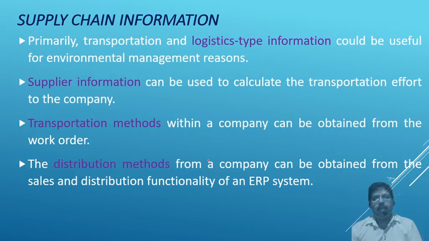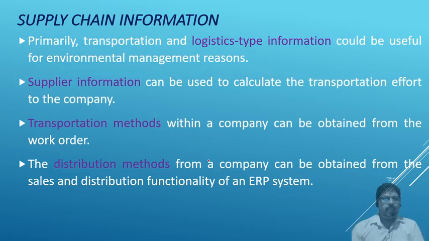Similarly, when the supplier information is there, what is the location of the supplier, how they supply the things, what transportation efforts are made by the company, and what transportation methods they are using. Sometimes they may bring it by train, sometimes by trucks, or if it is imported from other countries, maybe by plane.